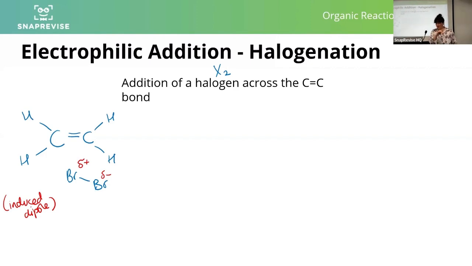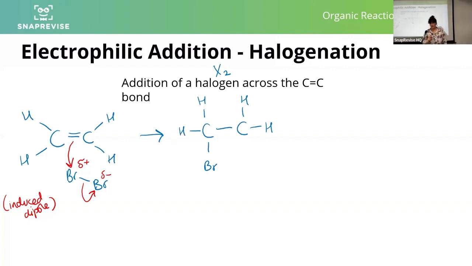Now think about how these two things are interacting. We've now got a charge and we've got an area of high electron density. So the electrons are going to be attracted to the positive thing, and that's going to cause the electrons in that bond to move across to belong solely to the single bromine. That means we're going to end up with our intermediate species.